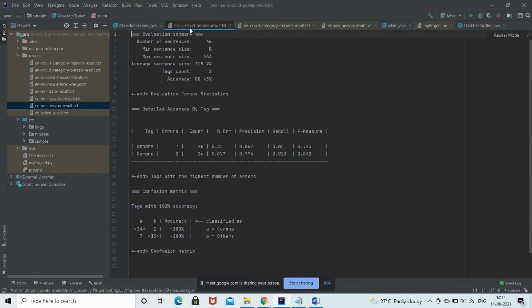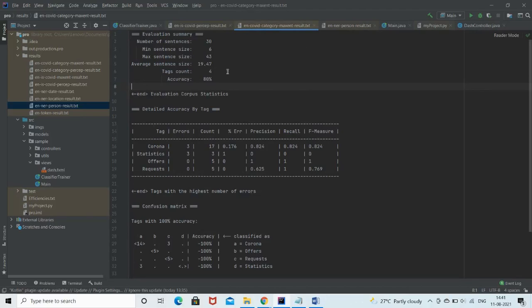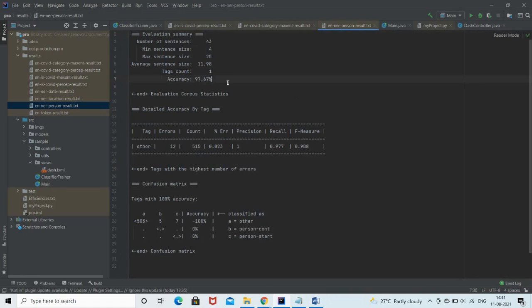Looking at some of the accuracies of the models that we trained, this one is for the is COVID perceptron model. These are the accuracies of the model that we trained. These are two of them. Actually, eight of them are there, out of the four we have trained, and four were available to us. So this is the second model that we trained.